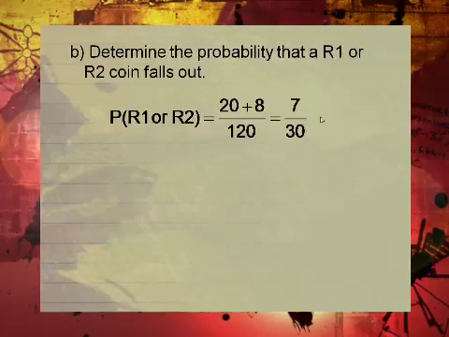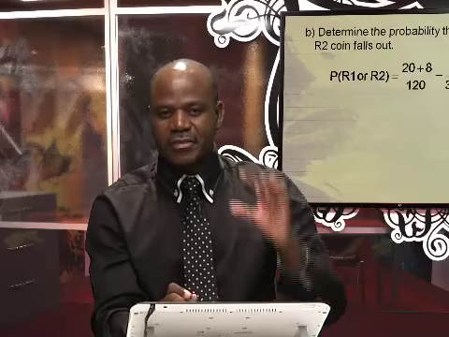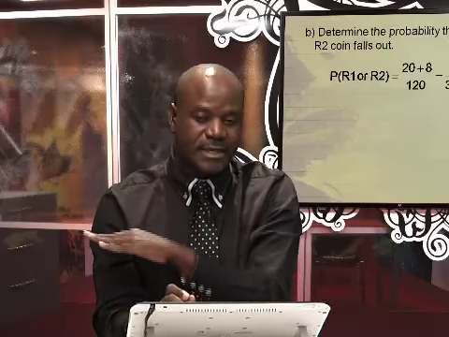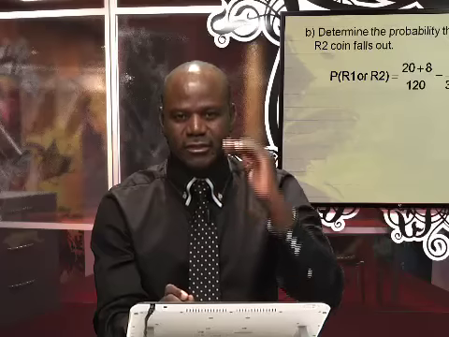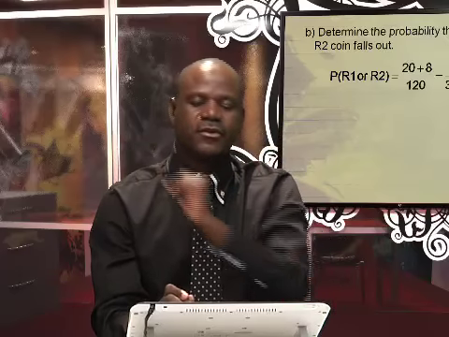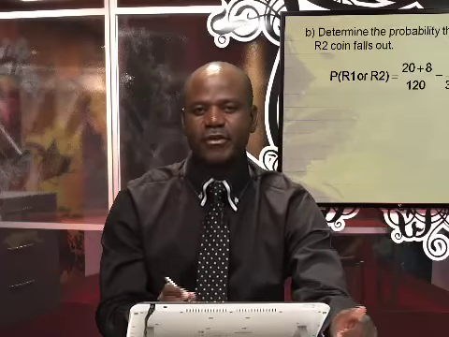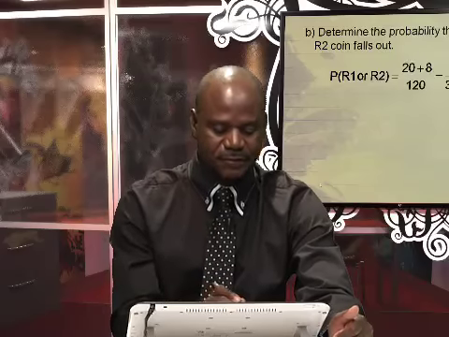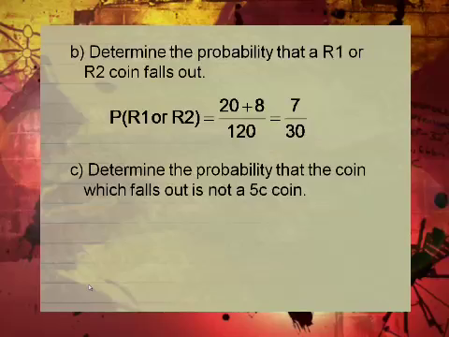Remember, if the question says as a percentage, you multiply that by 100 and you get a percentage. As a decimal, you just go 7 over 30 equals, and that will give you the decimal. Try to follow the question, whatever it says. Cool. Now determine the probability that the coin which falls out is not a 5-cent coin.